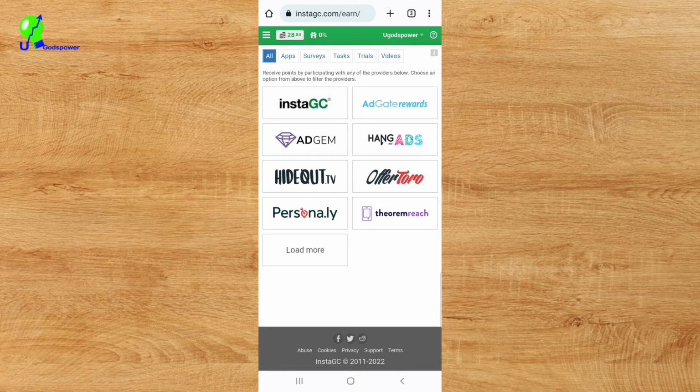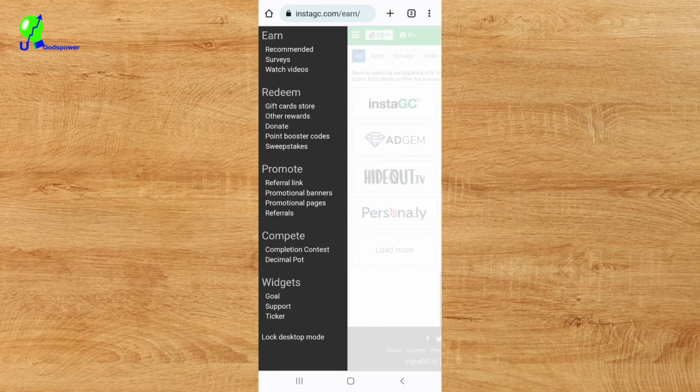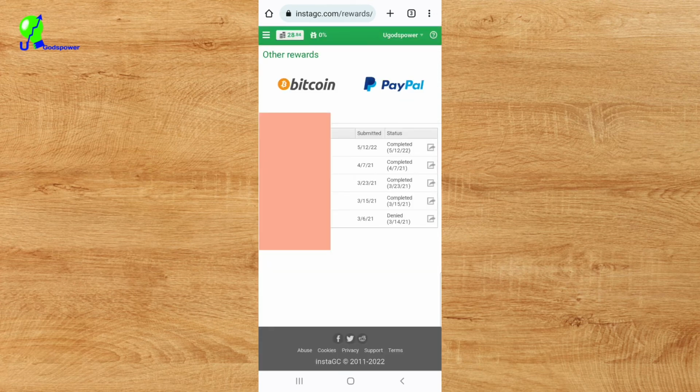I know you'll be wondering, I'm talking about how to make money with this website, but how can I cash out on this website? So how to cash out on this website is very simple. Click on this same icon here. So once you click on this same icon, look what you can do here. You will see a section where you say redeem. Once you see redeem, you click on other reward, under gift, where you say gift card store. Click on other reward. When you click on other reward, you find 2 payment methods that I recommend that you should use, which is Bitcoin or PayPal. If you click on Bitcoin, it asks for your Coinbase Bitcoin address, and you can enter it, and they will send the money into your Coinbase Bitcoin address.